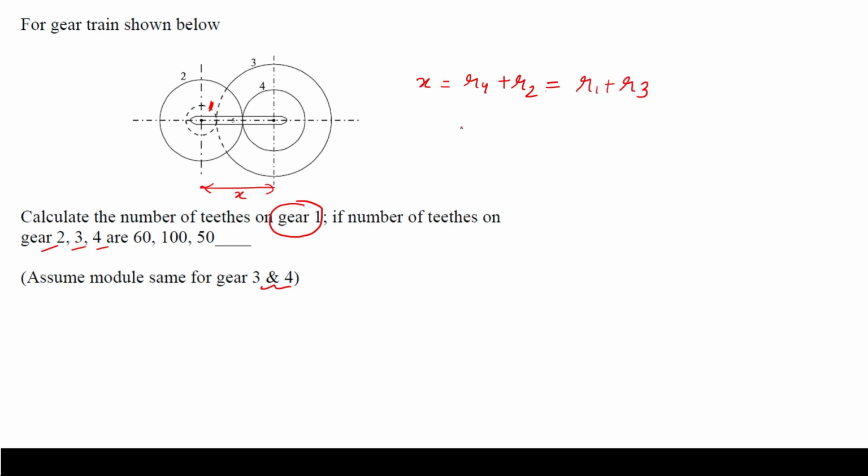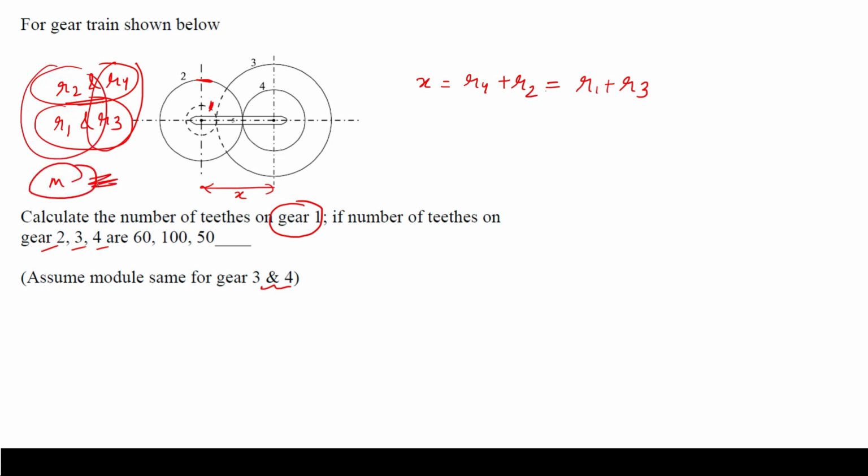Now, whichever gears are meshing, like 2 is meshing with 4, it means the module of 2 and 4 is going to be the same. And if gear 3 is meshing with gear 1, it means the module of 1 and 3 is the same. It is also given that 3 and 4 are equal, so these are also equal. So if 3 and 4 are equal, 4 and 2 are equal, and 3 and 1 are equal, it means the module of all the gears is the same, m. When this condition is there, there is a relation between module m, number of teeth and diameter.